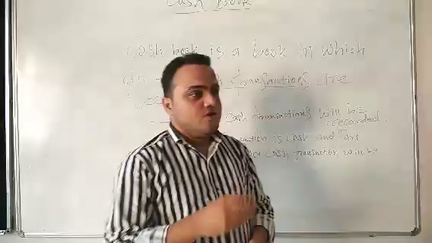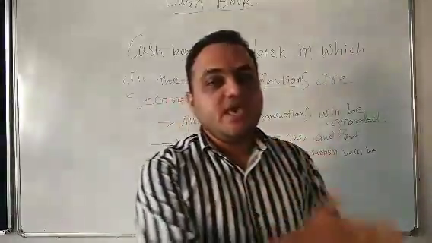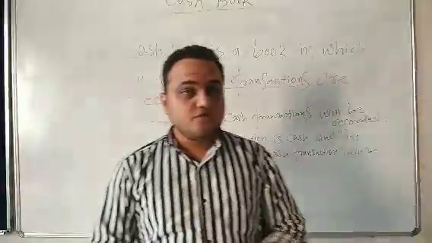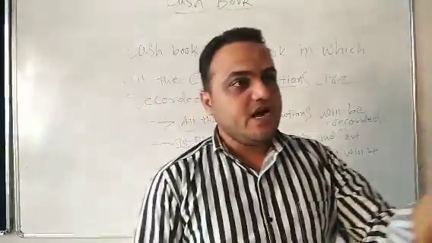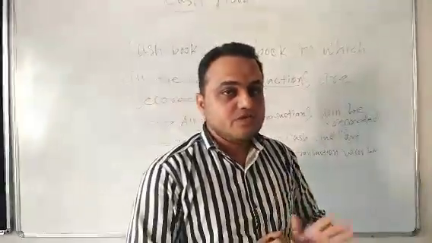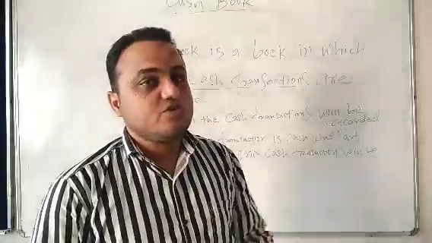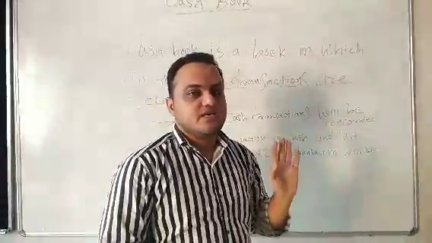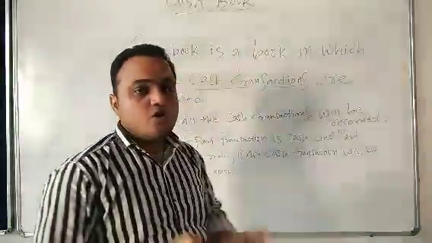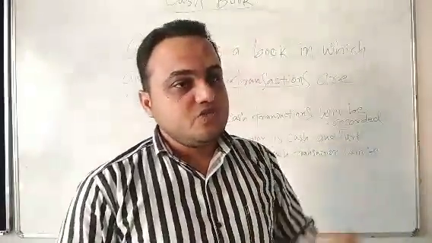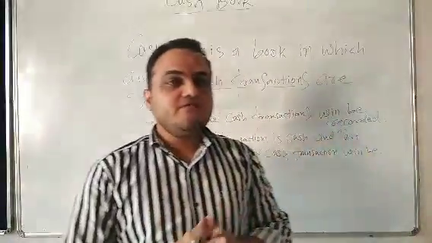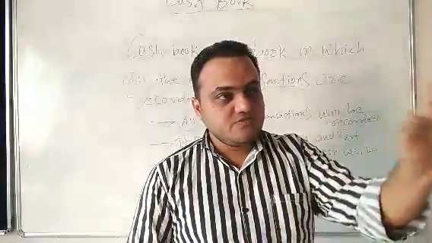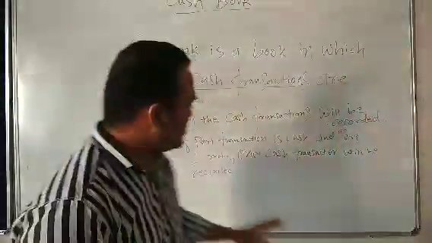For example, purchase goods of rupees 10,000 from A and paid half the amount. It means 5,000 rupees you have already paid to A and 5,000 you have to pay in future. So 5,000 you have paid, 5,000 is left to pay. So students, when you prepare a cash book, only the effect of 5,000 rupees which you have paid will be given. The remaining 5,000 which is unpaid right now will not be given. So only 5,000 rupees effect will be given.